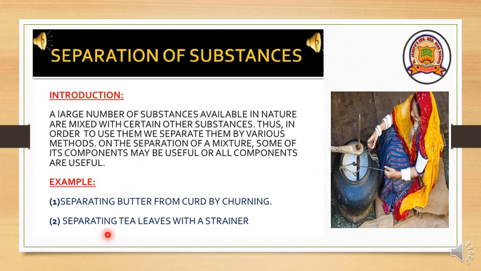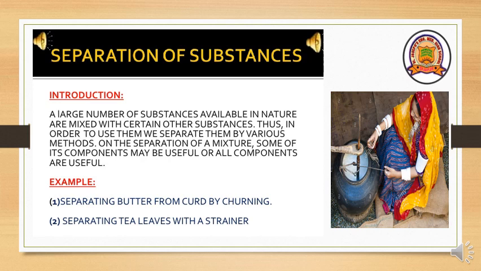Next example is separating tea leaves with a strainer. Already you are very familiar with this. Every day morning while preparing tea or coffee, your mother separates the tea leaves by using a strainer. It is a method of separation. Here tea leaves are useful for plants.